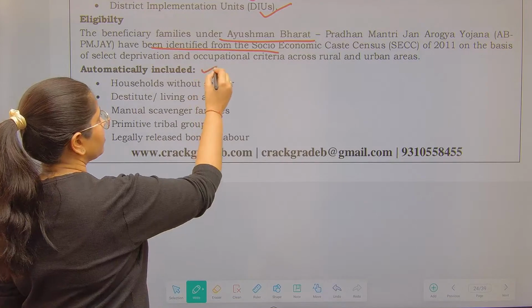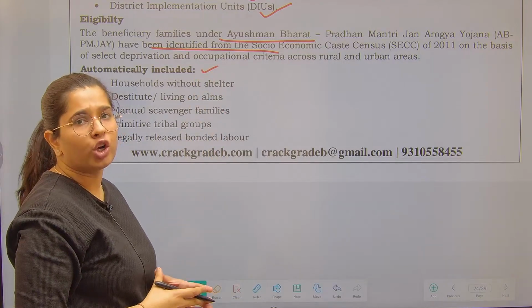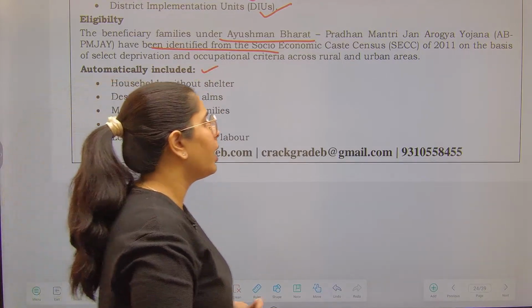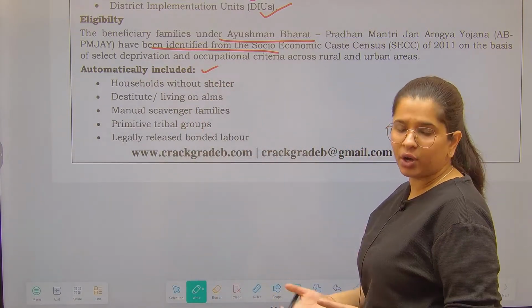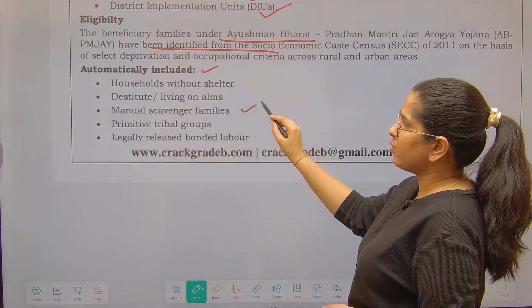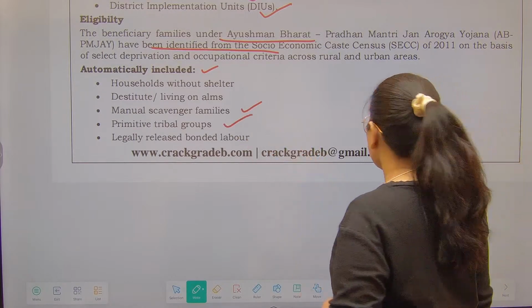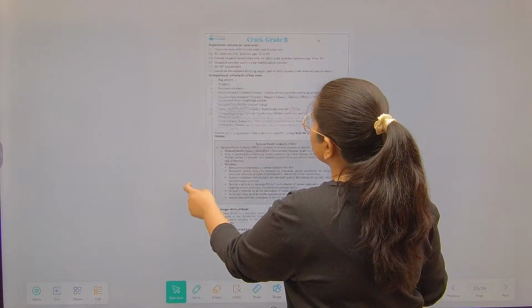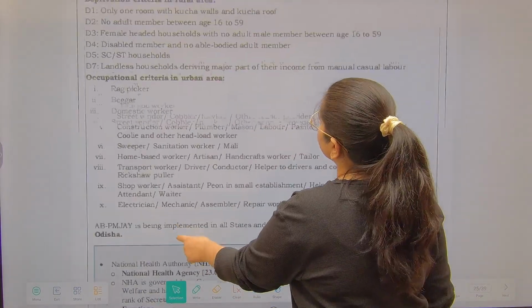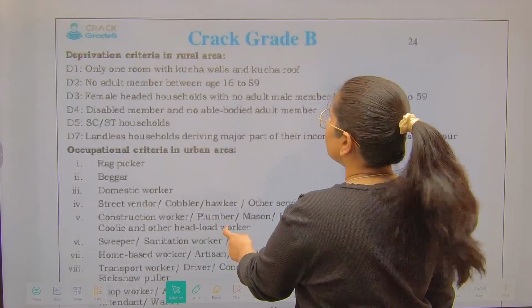Now, see, who are automatically included? People who do not have any kind of shelter, living on alms, meaning living on help, as well as manual scavengers, primitive tribal groups, and legally released bonded laborers. Deprivation criteria in the rural areas have been given separately.